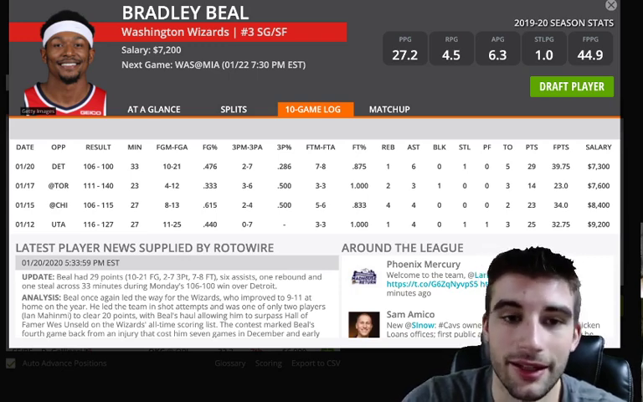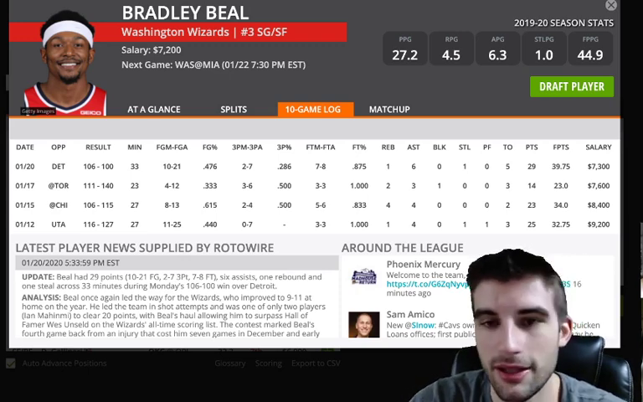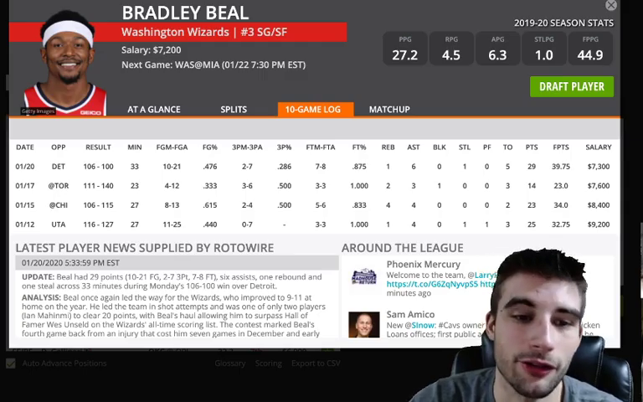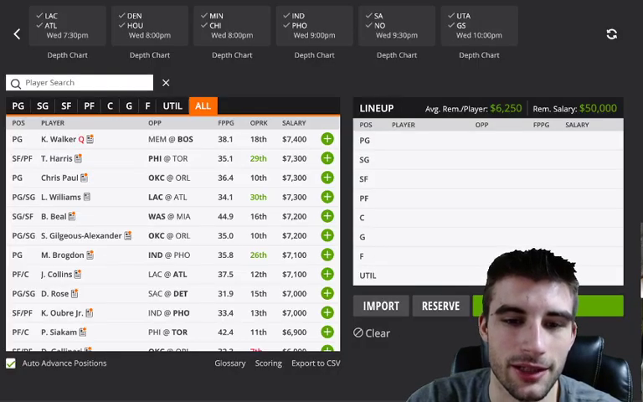It's not, like I said, a good matchup versus Miami, but 7,200 for a guy that's averaging 1.3 points per minute, Bradley Beal is not a bad play at 7,200. He should grade out as actually a decent point per dollar option in this price range.